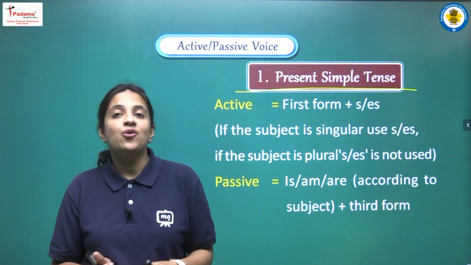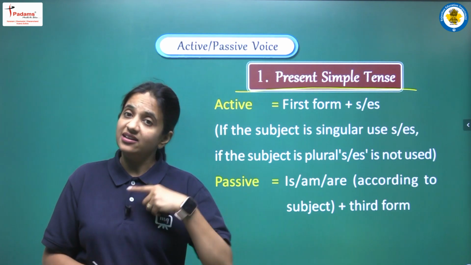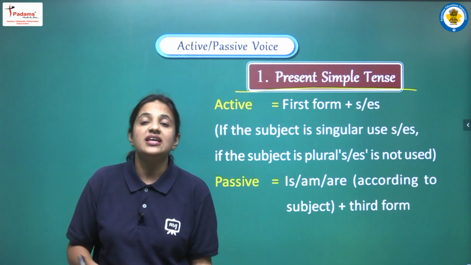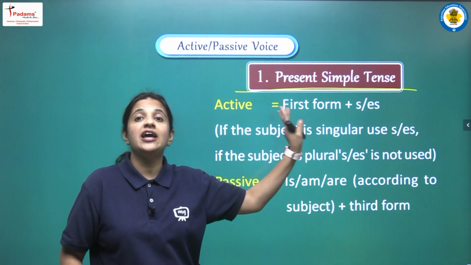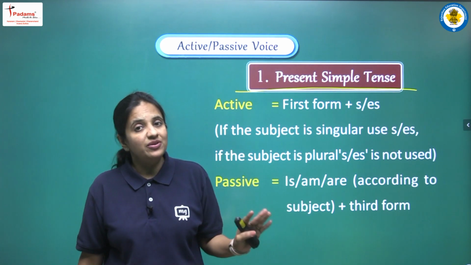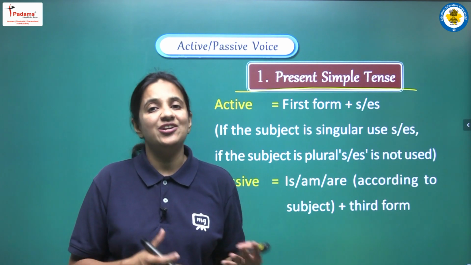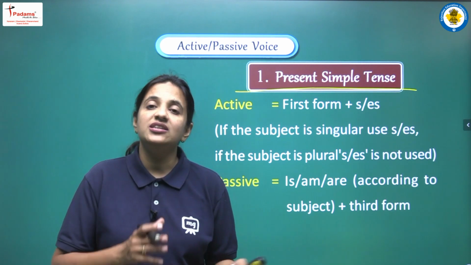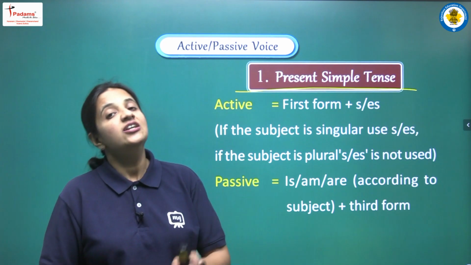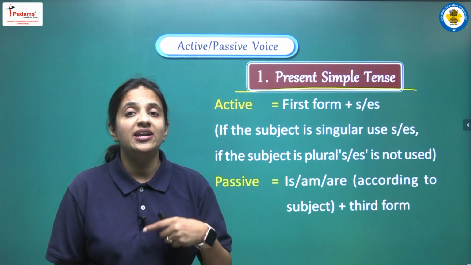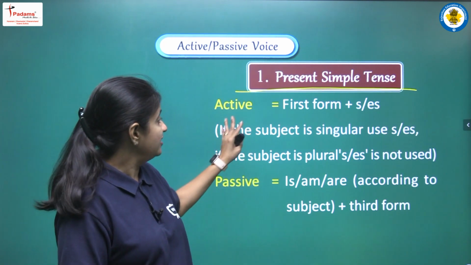So first of all we have to identify the tense that is given in the sentence of the active voice, and then according to the rules that we will discuss here, we will convert to the helping verb. We will do all the changes that we have to do in the helping verbs only, right? So for that, first of all we have to identify the tense. So for that let's see.